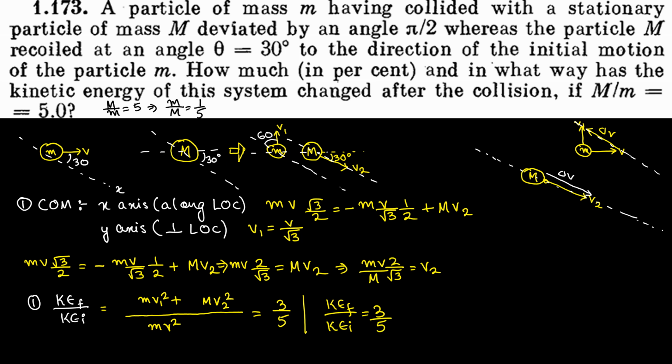So final kinetic energy is how much? 3 by 5 times initial kinetic energy, and 3 by 5 can be written as 0.6, isn't it? So final kinetic energy is 0.6 times initial kinetic energy. From this situation you can easily figure out that 40% of the energy is lost, no? That means if the final kinetic energy is 60% of the initial kinetic energy, then 40% of the kinetic energy is lost somewhere due to sound, deformation of the body, any other parameter, or heat, isn't it? So this was our question.